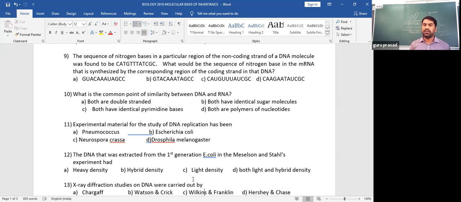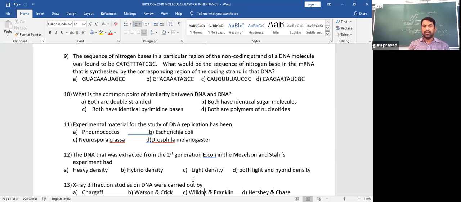Directly they are asking for the sequence of the mRNA transcribed from the DNA. Whenever the question is like that, it's a direct question. The transcribed mRNA sequence is opposite to the non-coding strand. At that time, option A is the answer. Okay, so that's a direct question.